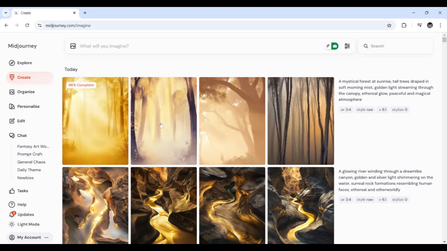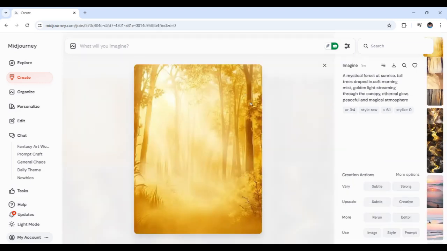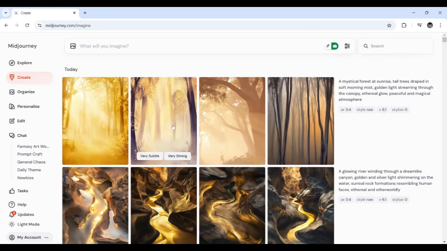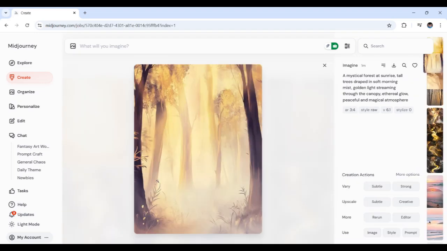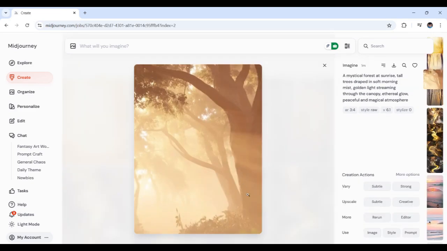So as you can see right here, it's quite glowing, each of the pictures. Alrighty. This is quite stunning actually. As you can see, the golden light breaking through the mist right over here creates a magical effect, while the tall trees provide a sense of calm and mystery. Here's another one right here with what I just described from the prompt. Another one right here. See?